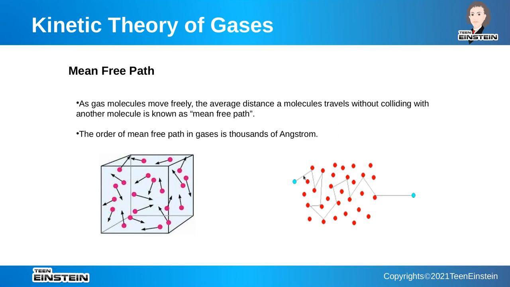This can undergo collision with another, which can further undergo collision with another, and so on. Collisions can take place randomly. If you find the average of this distance for the molecules, this is known as mean free path. The order of mean free path in gases is around thousands of angstrom.